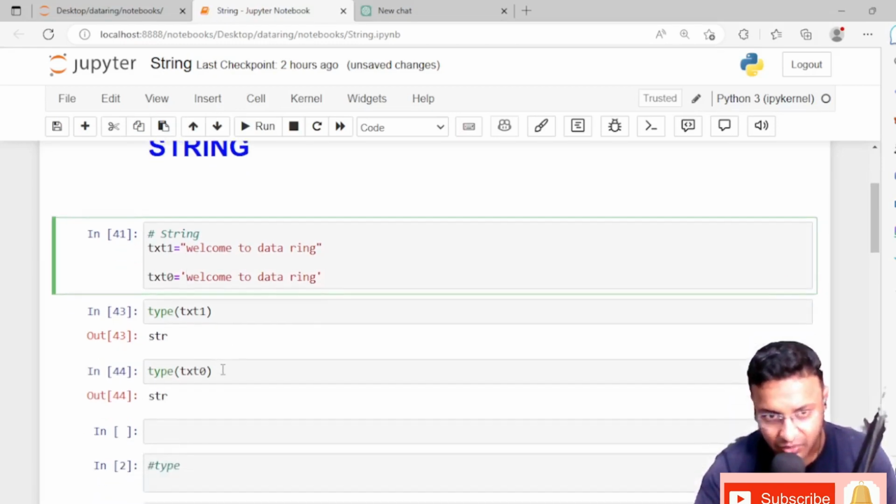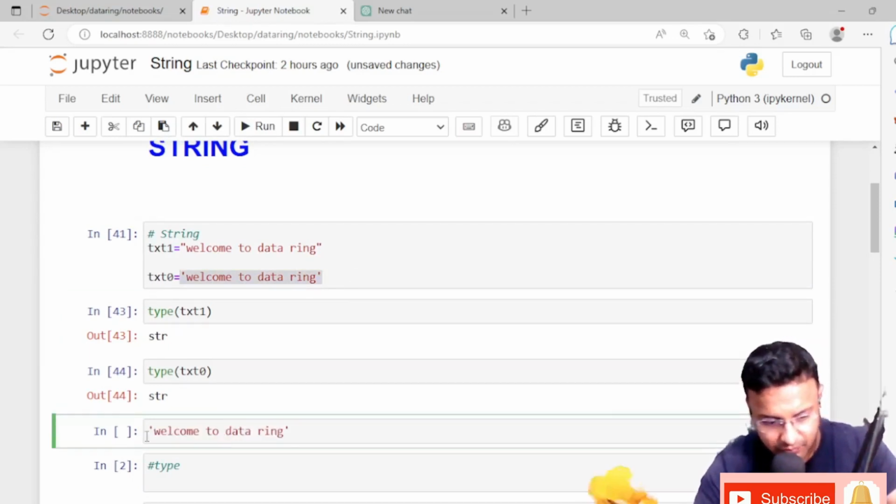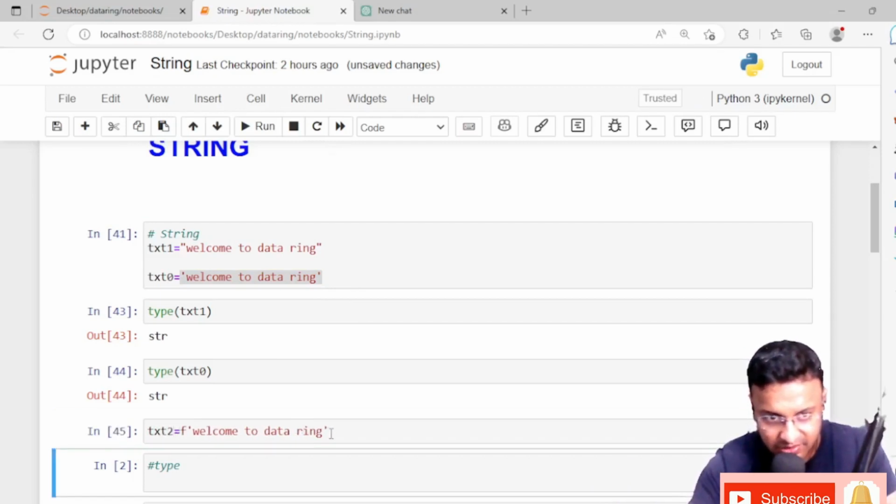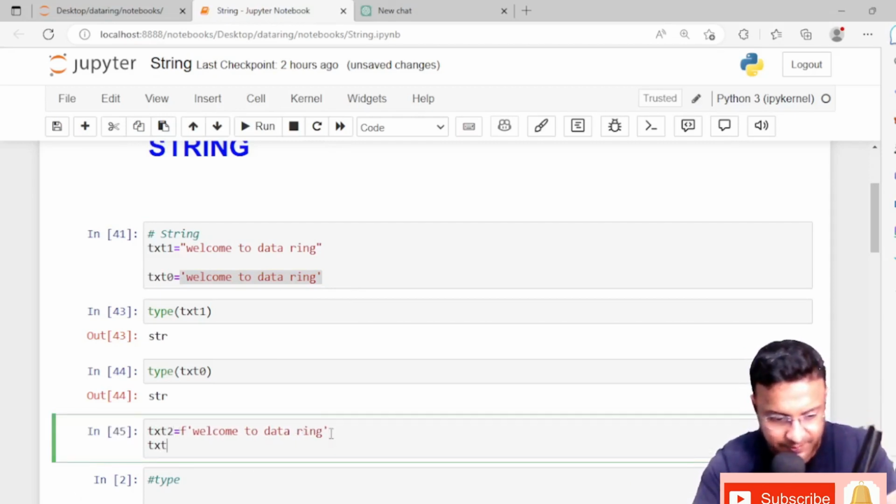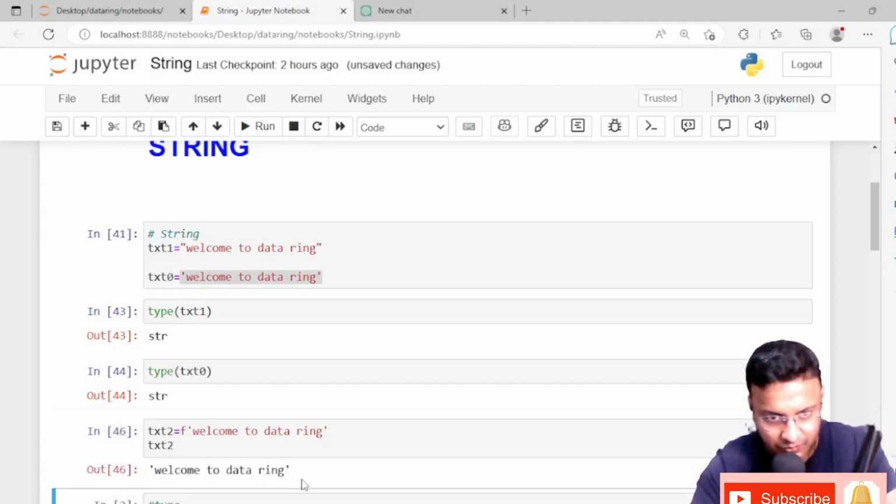Okay, and I'll also be showing you what is an f-string. We can write like this. The same thing we can write like this, with an f, and text2. Okay, I'm saving it in text2, and also printing it. Text2, welcome to data ring.